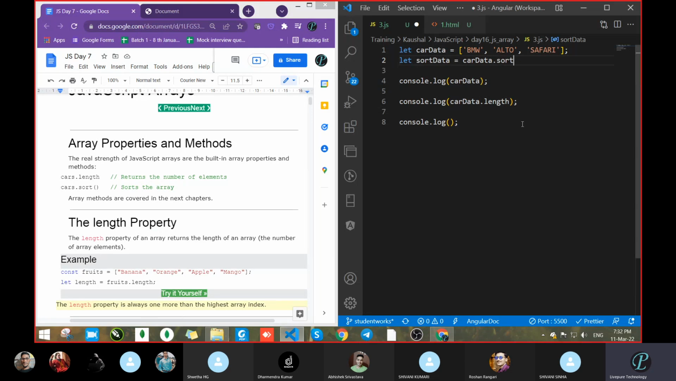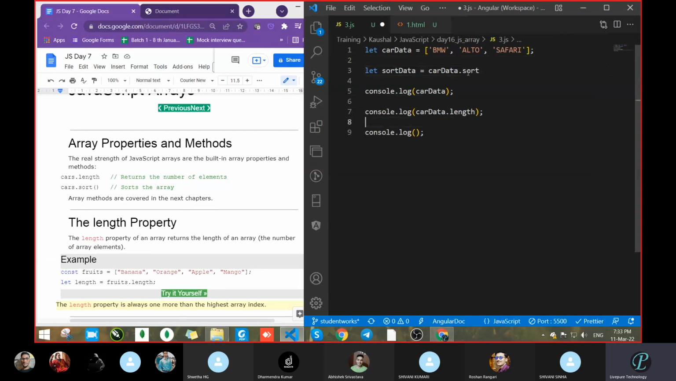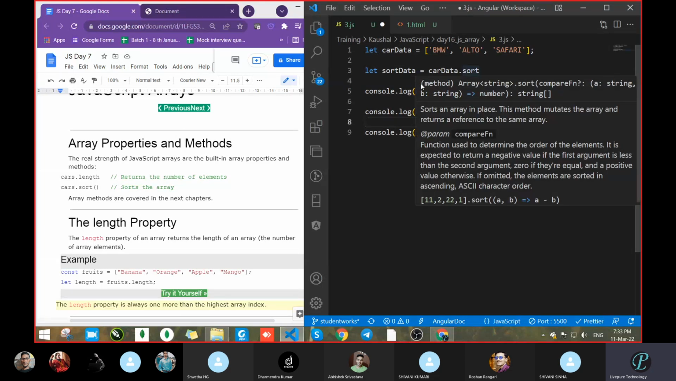Let's see whether parentheses are required after sort or not. Put the cursor on it and check whether it's a method or a property. If it is a method, parentheses will surely be required. See here, it is a method. Here it's showing array. What is our array name? carData.